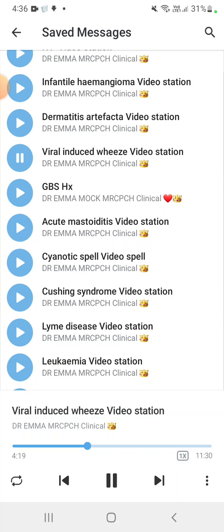So the examination I will do by using airway, breathing, circulation, because we want to know which stage: vitals, oxygen saturation, cyanosis, alert or not, can complete sentences or not. So we know that it is mild, moderate, or severe. Then chest examination, respiratory examination, that is expiratory wheeze with prolonged expiration. And if a chronic patient is on steroid inhaler, we search for signs of steroid toxicity, Cushingoid features.